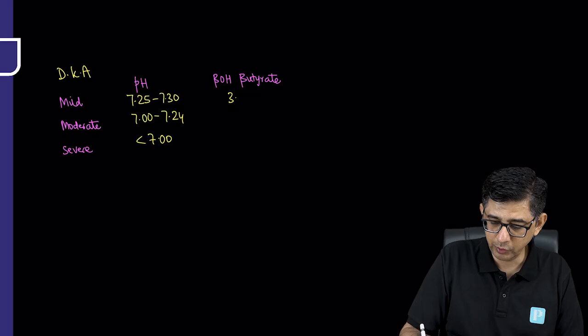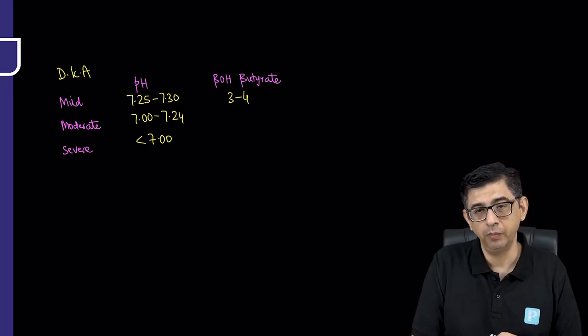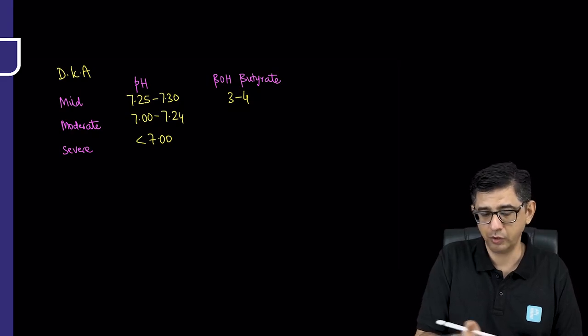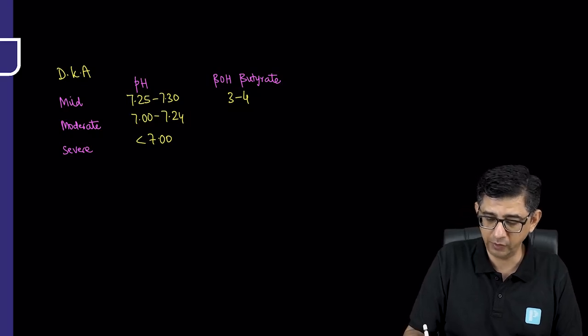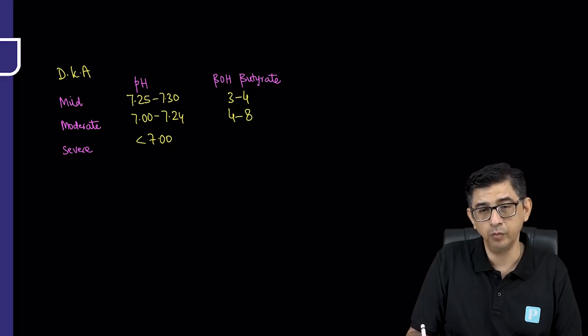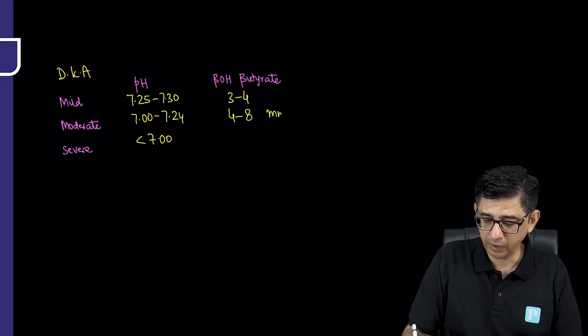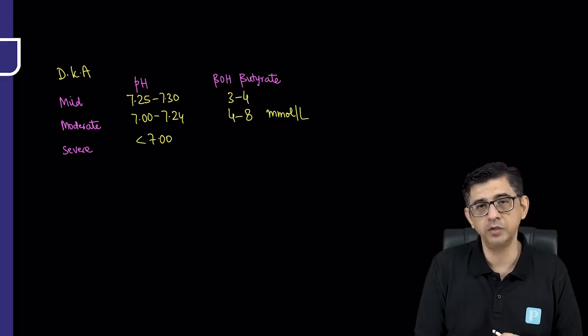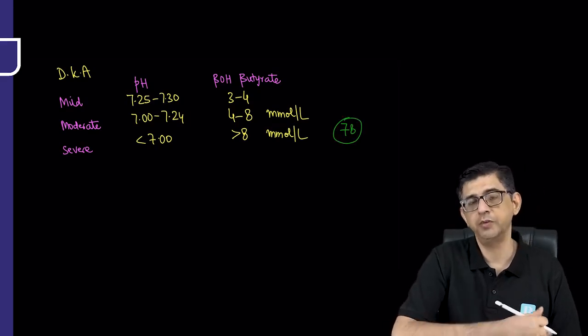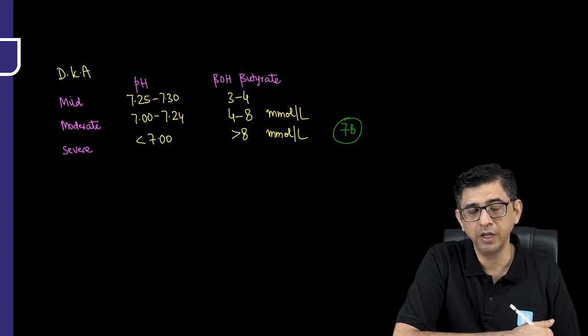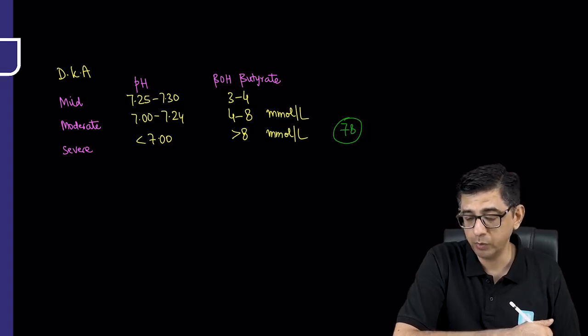Similarly, as far as blood beta hydroxybutyrate values are concerned, between 3 and 4, with the pH values corroborating, would be the mild variety of diabetic ketoacidosis. If we have 4 to 8 millimoles per liter, corroborating with a pH of 7 to 7.24, I'll say moderate. And in case the values go beyond 8, what you can remember is just the number 78. For the severe variety of diabetic ketoacidosis, the pH would be less than 7 and the beta hydroxybutyrate values would be going beyond 8 millimoles per liter.